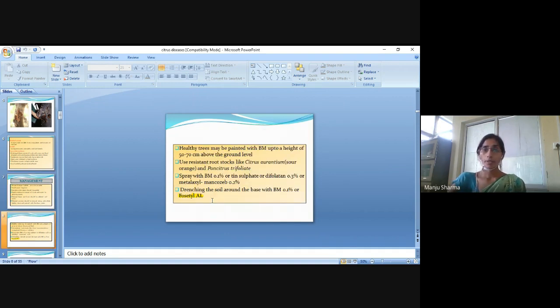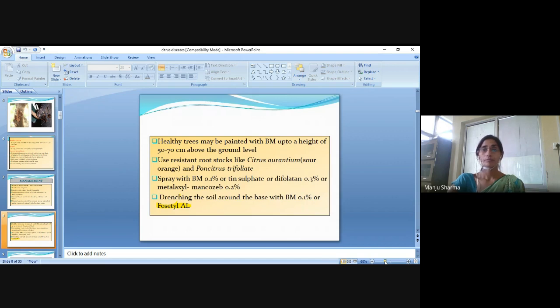Healthy trees may be painted with Bordeaux mixture up to a height of 50 to 70 centimeters above the ground level.